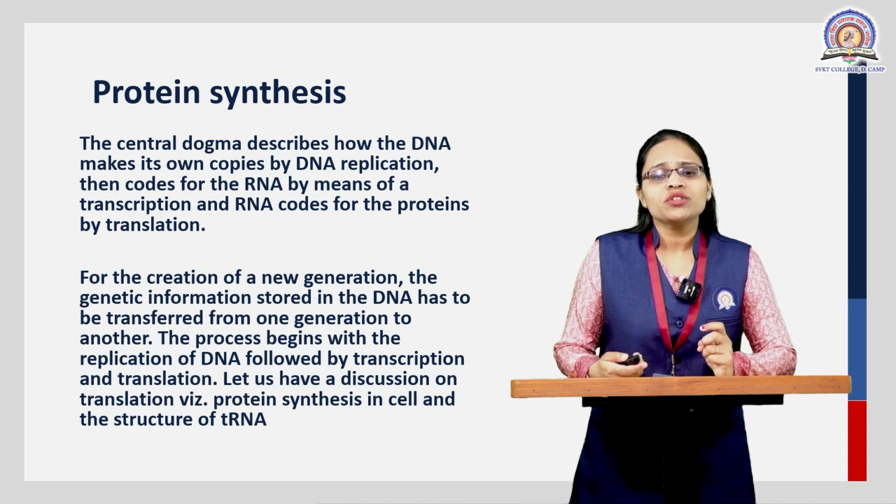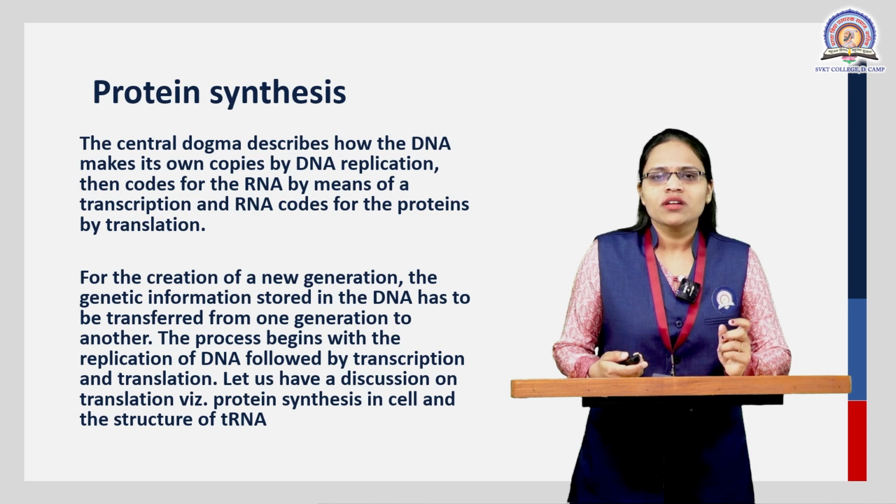For the creation of a new generation, the genetic information stored in the DNA has to be transferred from one generation to another. That means if the DNA has one piece of information, it should be transferred to the next generation with the help of the central dogma, where the DNA is converted into mRNA and then protein. The process begins with the replication of the DNA, followed by transcription as well as translation. Let us discuss the translation process, that is protein synthesis in the cell, and also the structure of the tRNA molecule, which plays an important role during protein synthesis.